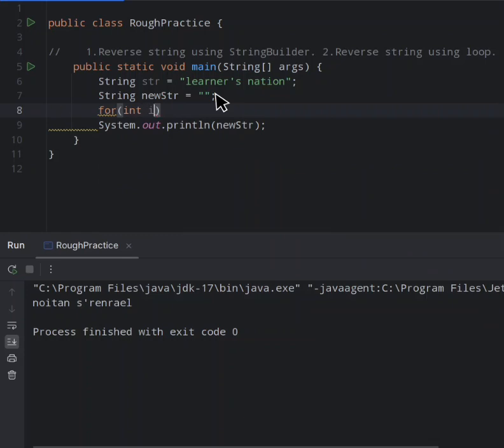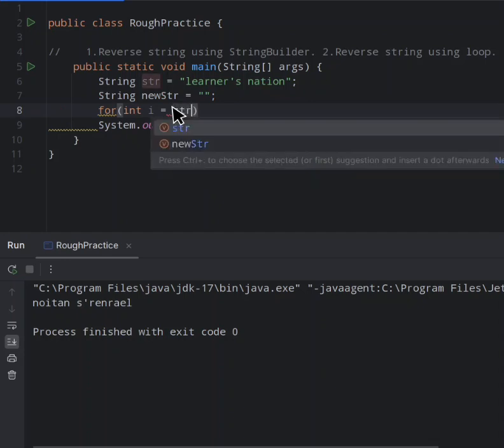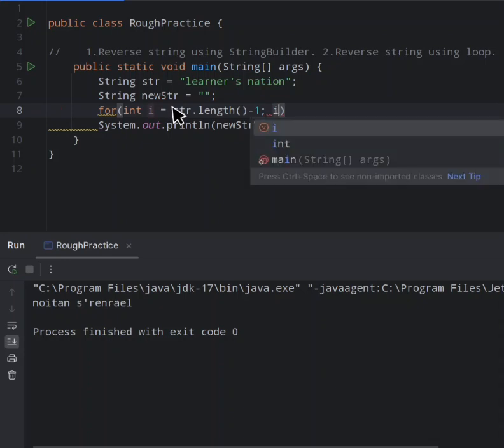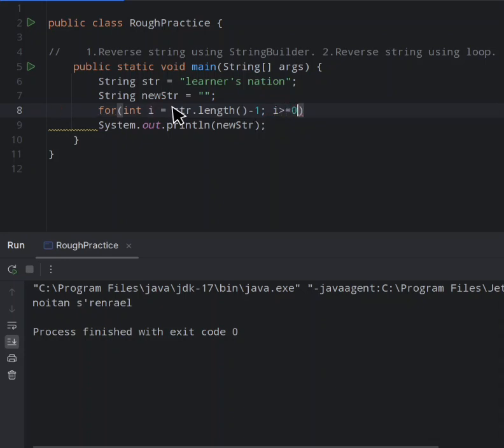Just take a variable and initialize it with the last index of this string. So last index will be str.length minus 1. Then we will check if i is greater than or equal to 0, then we have to just decrease it by 1.